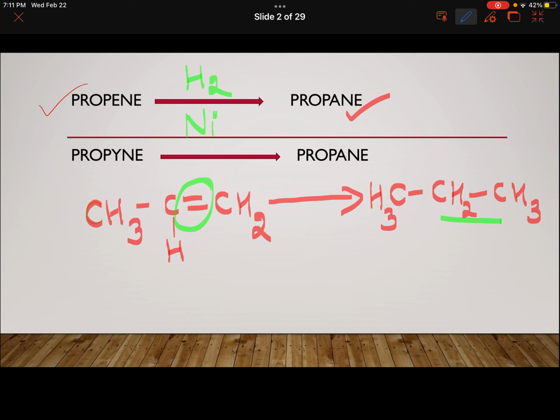Ethene to ethane, propene to propane, basically any alkene can be converted to the corresponding alkane just by carrying out hydrogenation. So purposely I am starting with a very simple conversion. This is the first one.